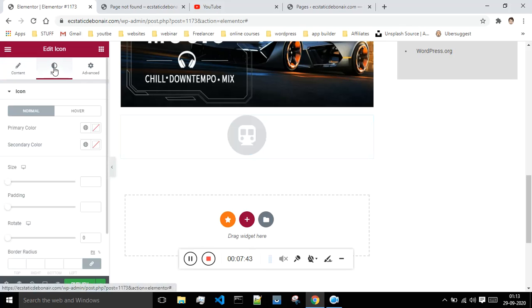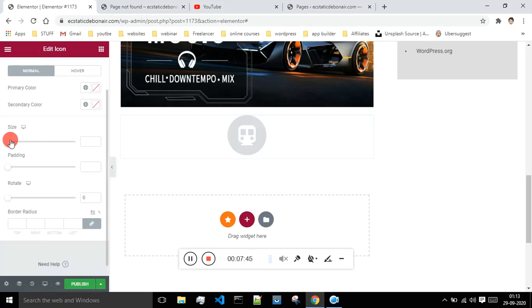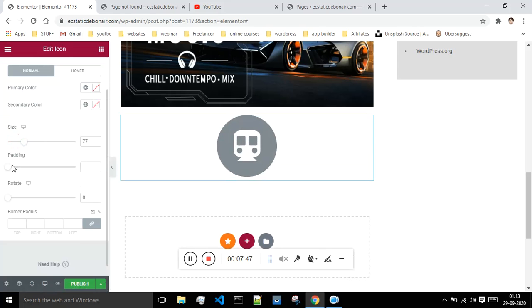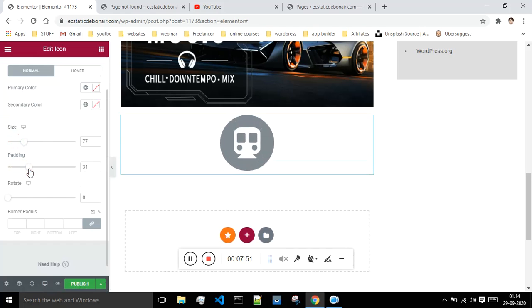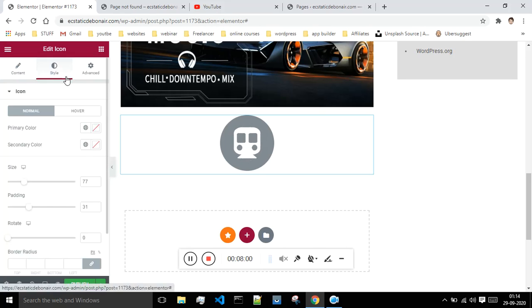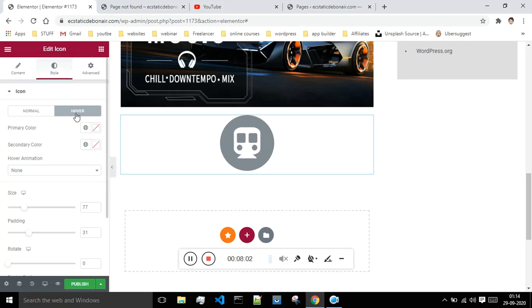Then this is the styling. You can just change this size, and you can just change the padding and all. Padding is basically the outer spacing, and this is the rotation. If you want to rotate it and all, then you can do that. So this is the hover option. Whenever a user will be hovering on it, what you want to do.